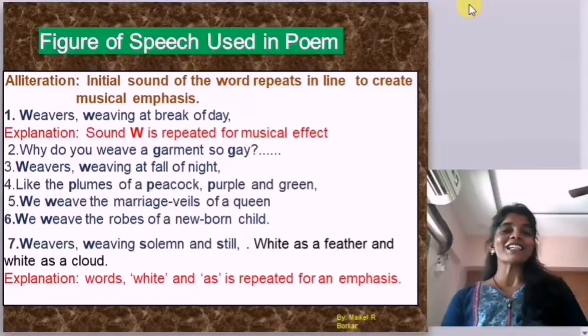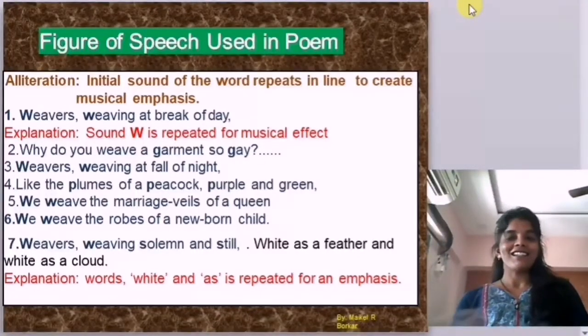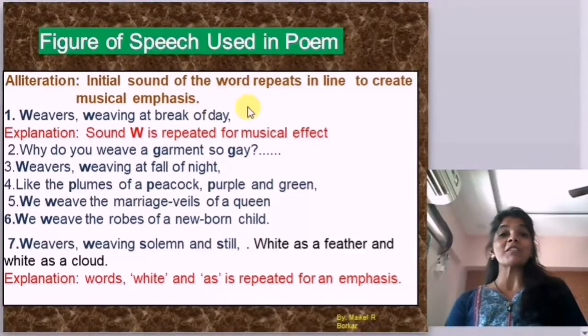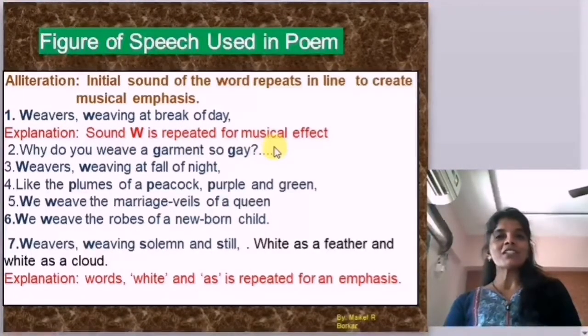The poem is nicely composed with various figures of speech. Alright, we will begin one by one. Alliteration. What is alliteration? The initial sound of a word repeats in a line to create musical emphasis, a musical effect. Alright, weavers weaving at break of day. Here the sound W is repeated for musical effect.